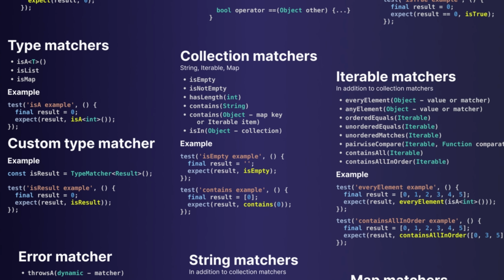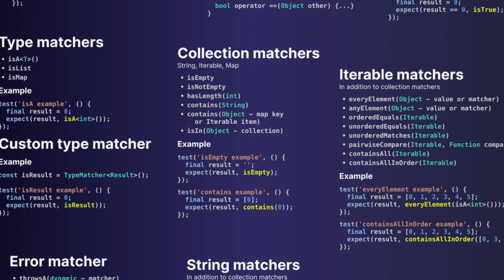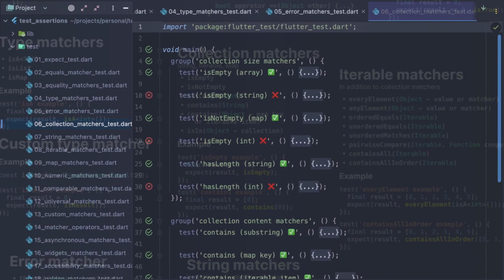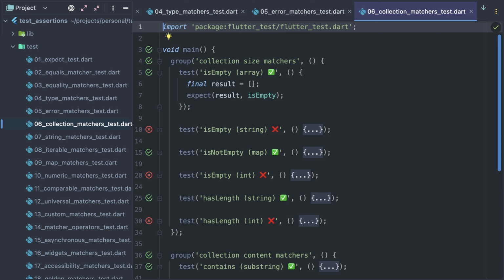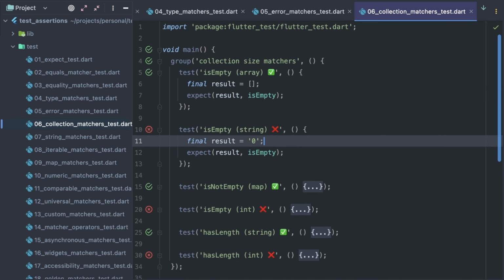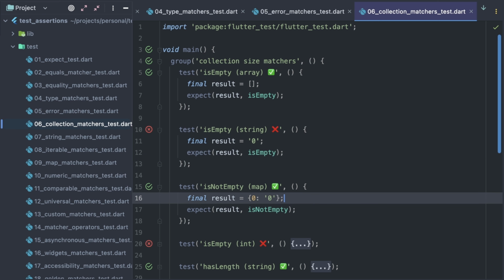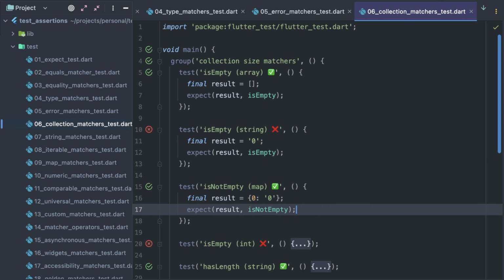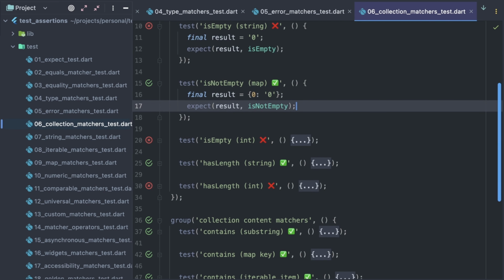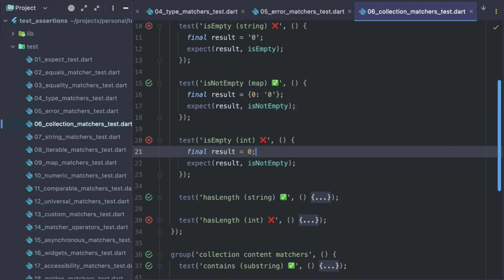Next, to collection matchers, and by collection I mean string, iterable, and map. The first pair of matchers are isEmpty and isNotEmpty. Here I have an empty array, and thus this isEmpty matcher is satisfied. Here I have a non-empty string, and thus the isEmpty matcher fails the test. And here I have a non-empty map, and this isNotEmpty matcher is satisfied as well. An interesting thing happens when I try to apply the isNotEmpty matcher on an int.